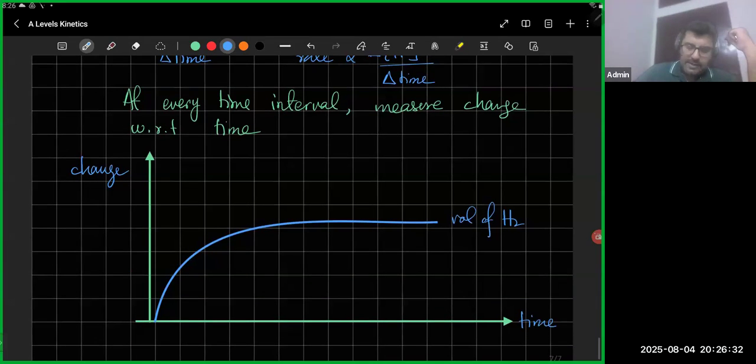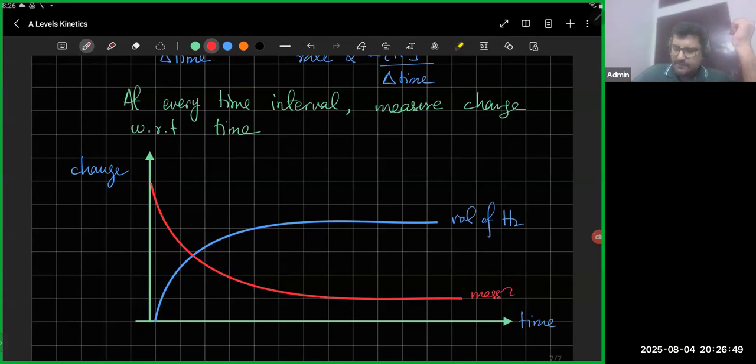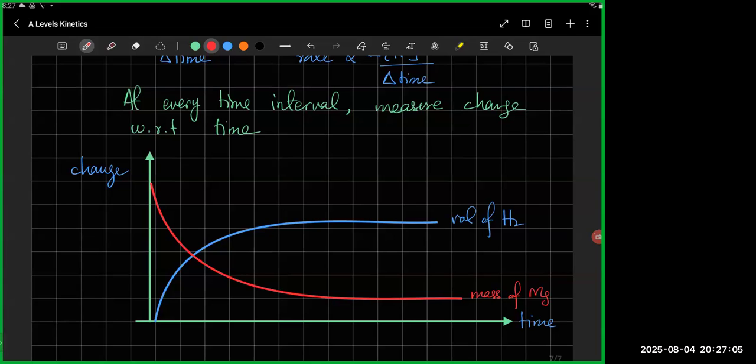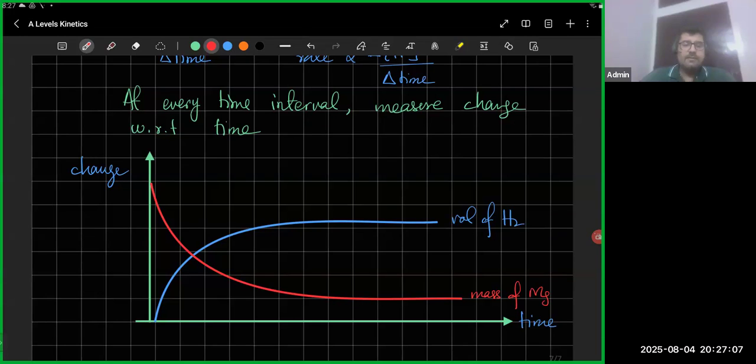If you're plotting the mass of Mg, it's dissolving, so its mass will start going down, and maybe the reaction stops, so it stops changing at that point, right? So it could be a decreasing change. It could be an increasing change, right? Is this clear? You're making a graph. Is this clear? Yes. Okay, next, it could be an increasing change or a decreasing change.